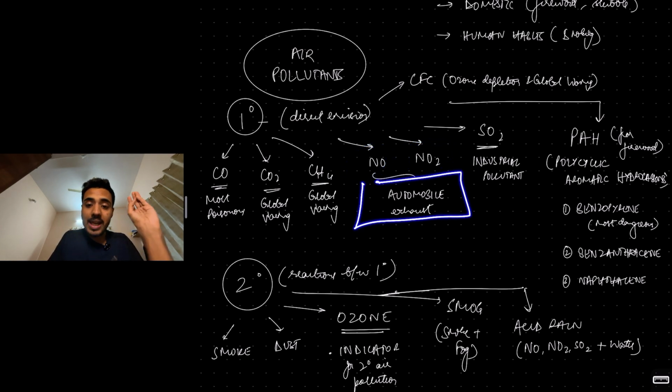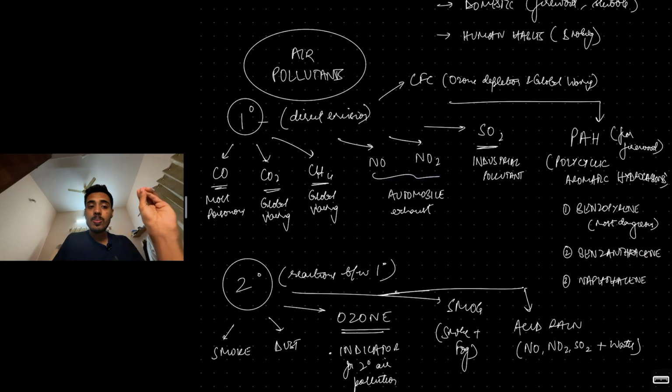Nitrogen oxide, nitrous oxide and nitric oxide are mainly from automobiles. So automobile exhaust pollution indicators are nitrogen and nitric oxide. Sulfur dioxide is an industrial air pollutant. So industries meaning sulfur dioxide. Chlorofluorocarbons also cause global warming by ozone depletion.